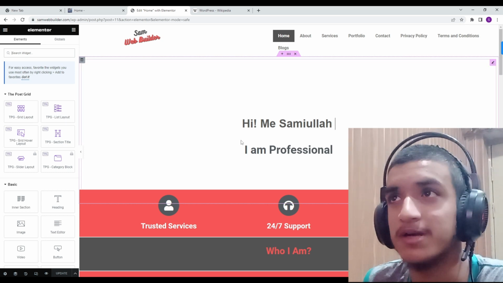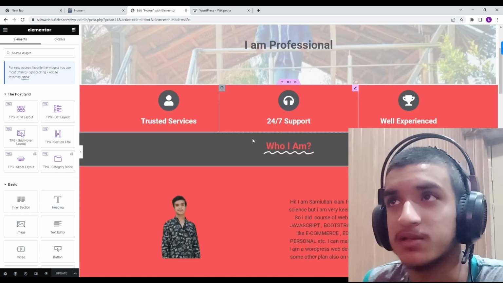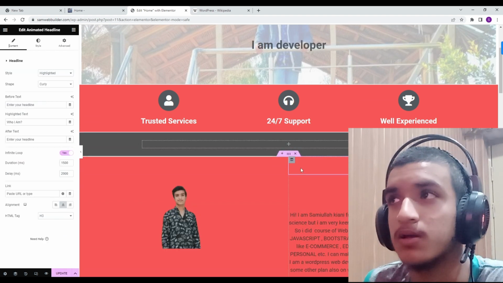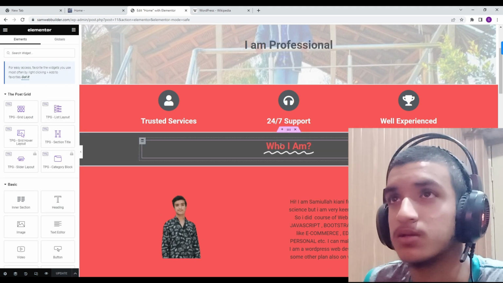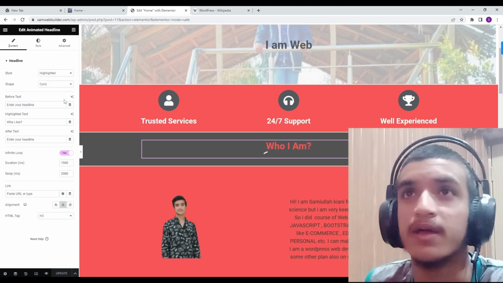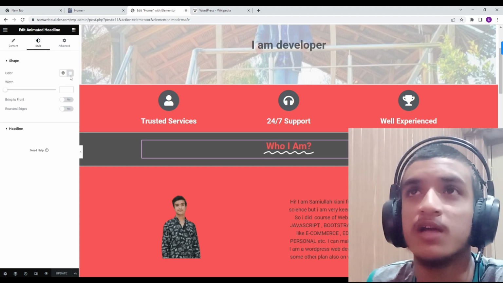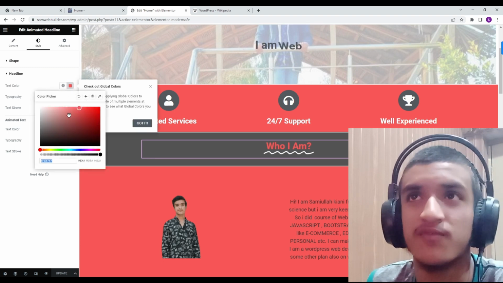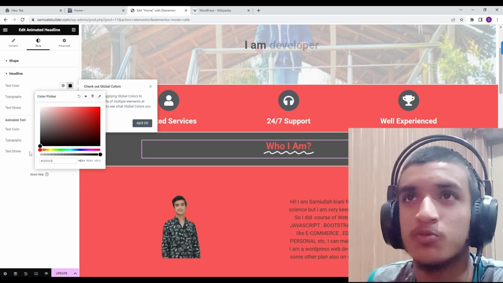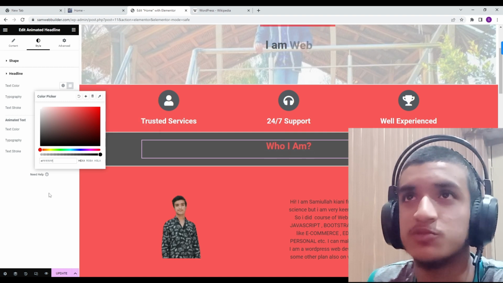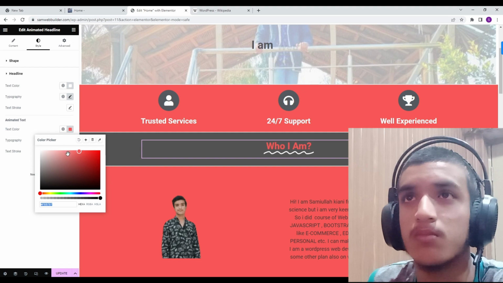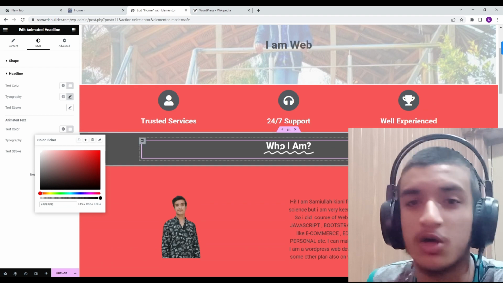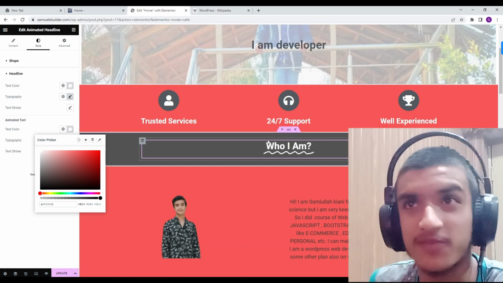Here you can see I am able to edit my website. For example, I want to change the text color, so I go here, go to style, and only change its text color from black to which I want. For example, I change it to white. You will see that it changes to white. See, it changed to white. This is how you can edit and manage your website without knowing coding.